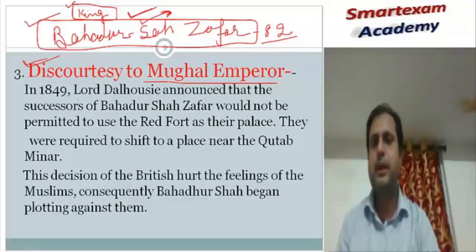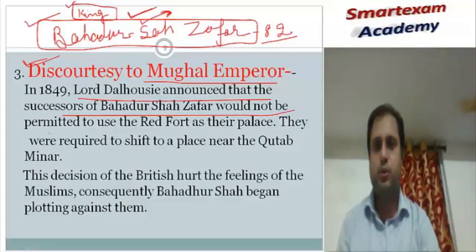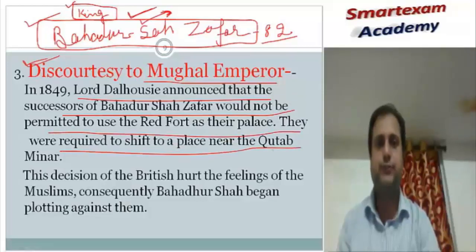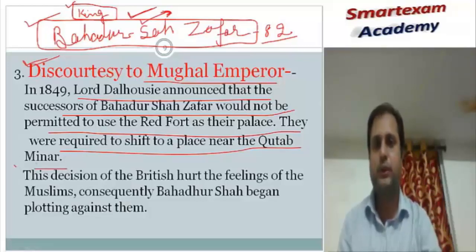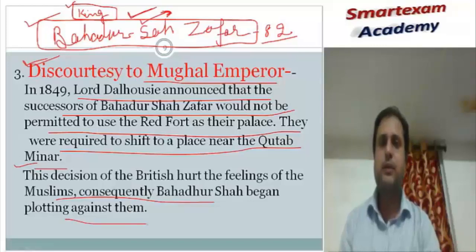All the Muslim people and all the Indian people became angry at the British Empire and decided to prepare for the attack. The successors of Bahadur Shah Zafar would not be permitted to use the Red Fort as a palace, and they had to shift to the Qutub Minar or any other place they wanted to go. So everybody started preparing for a rebellion.